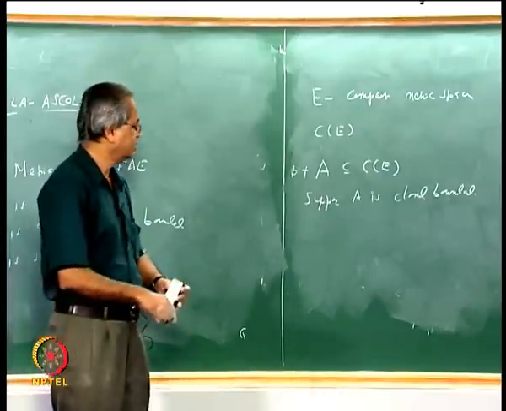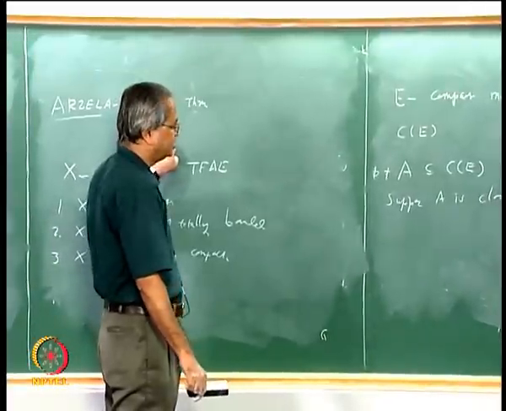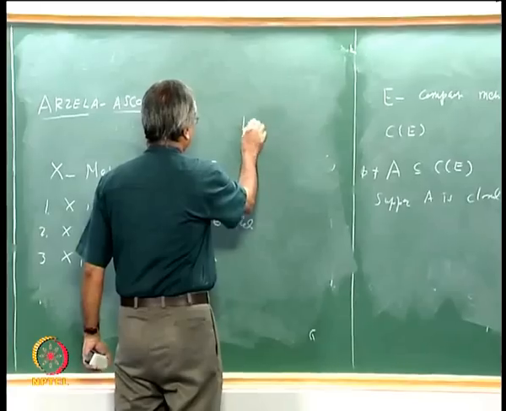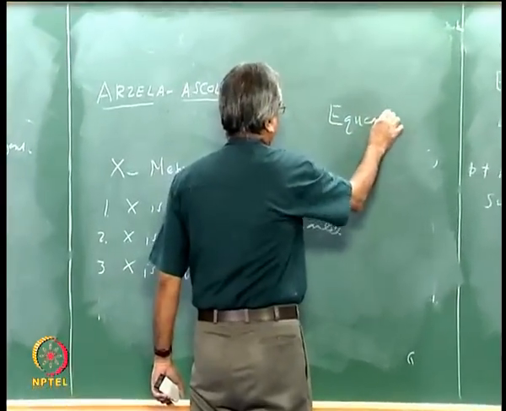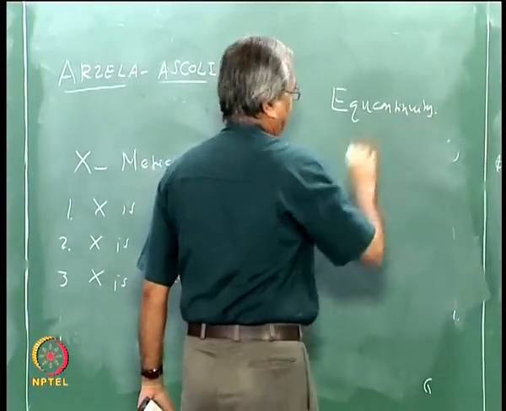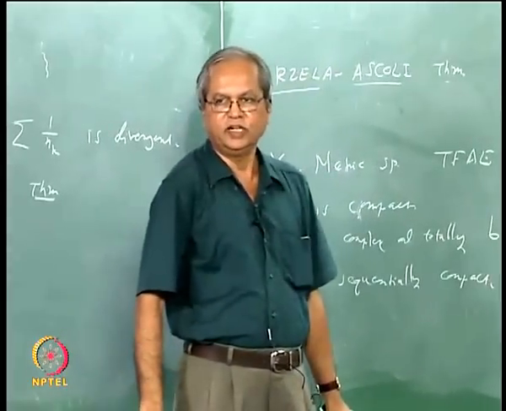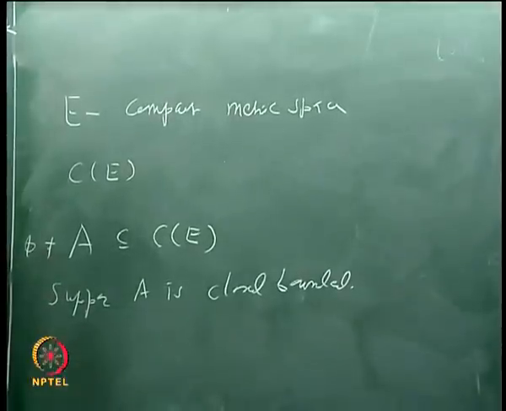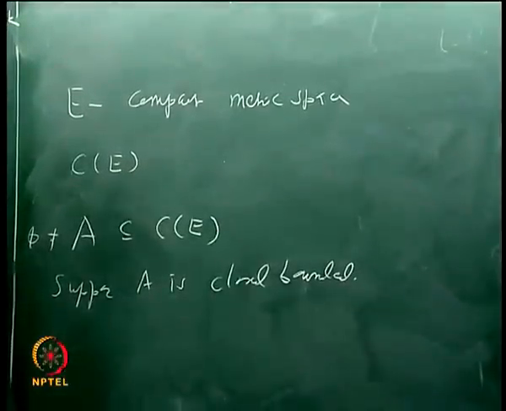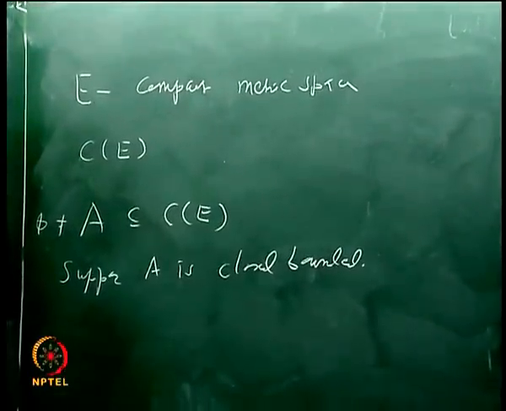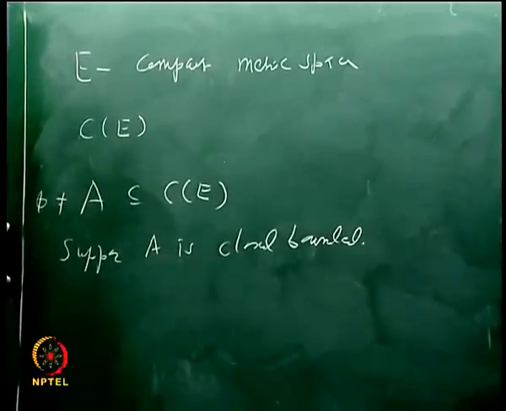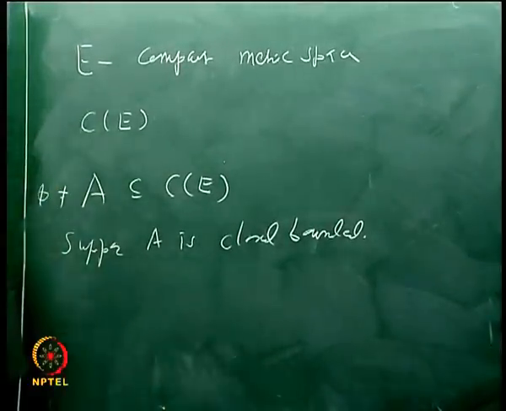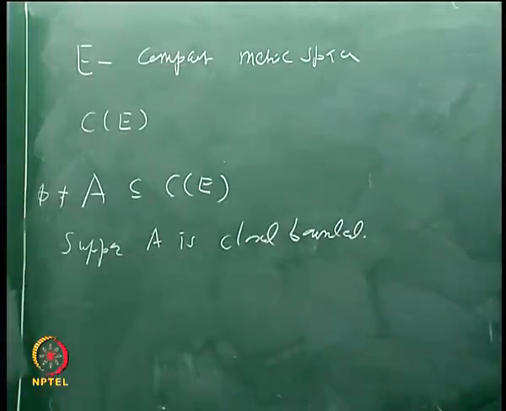That is the question that the Arzelà-Ascoli theorem answers, and there is a property which makes this compact, called equicontinuity. The theorem will ultimately say that A is compact if and only if A is equicontinuous. Now to understand that, we will have to know what is meant by saying that A is equicontinuous. We shall get this definition today, and the details we shall do in tomorrow's class.